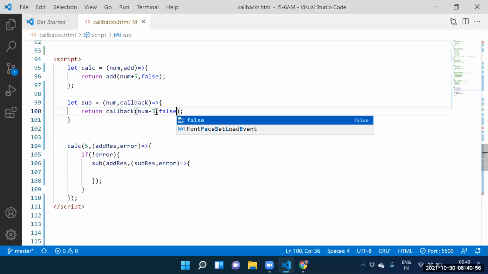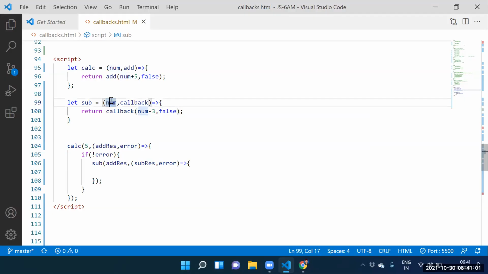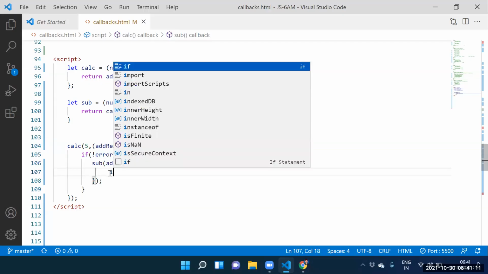Guys, next one: false is stored into error. Num contains what? 10. 10 minus 3 means what? 7. 7 is stored into where? Subtraction result. False is stored into where? Error.